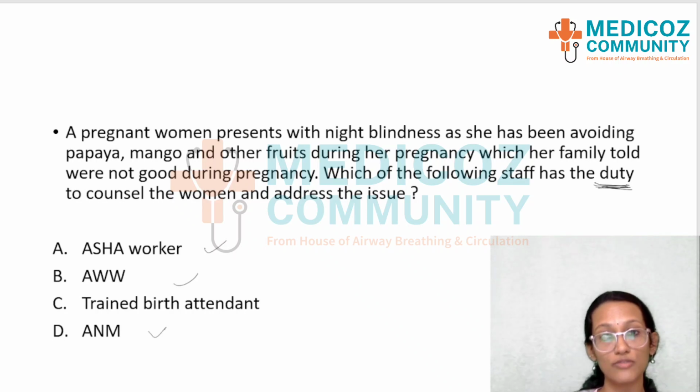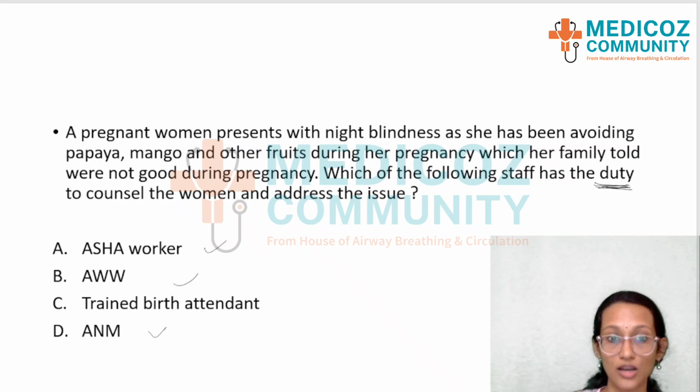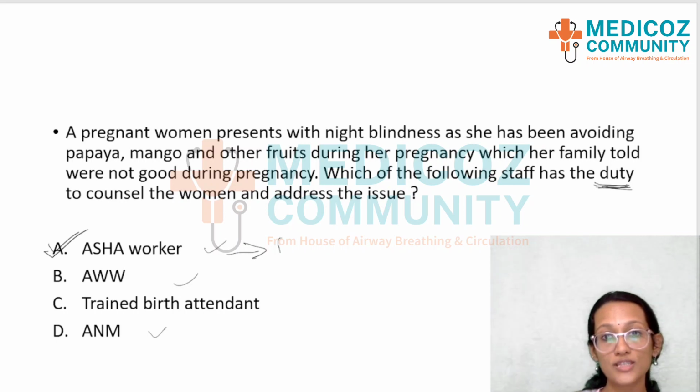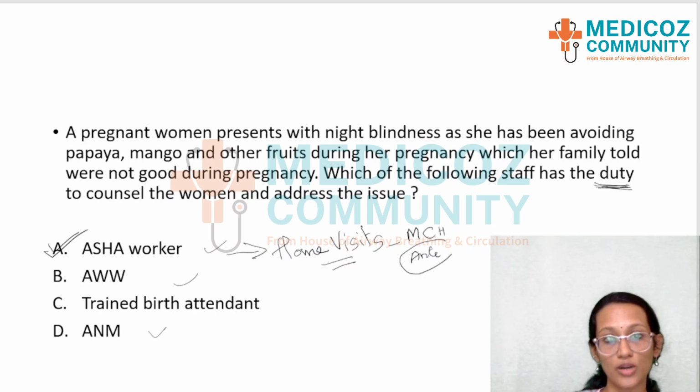Then we should be looking for the most appropriate answer. And I would say that the most appropriate answer here would be the ASHA worker, because she is the person who goes for home visits. She goes for home visits, and she is the person who picks up the antenatal woman, gets her registered, and does more work in the maternal and child health, especially with respect to the antenatal woman.